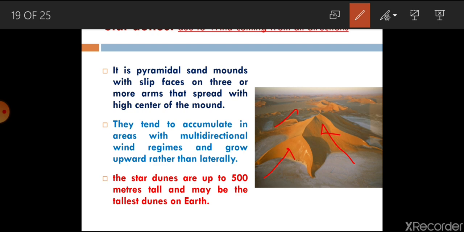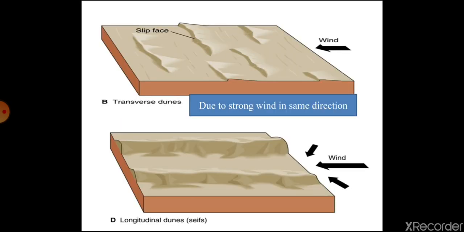They tend to accumulate in areas where multi-directional winds persist, and slowly the center becomes high, and from the bottom it may go up to 400 to 500 meters. So this is a star dune created by multi-directional wind.